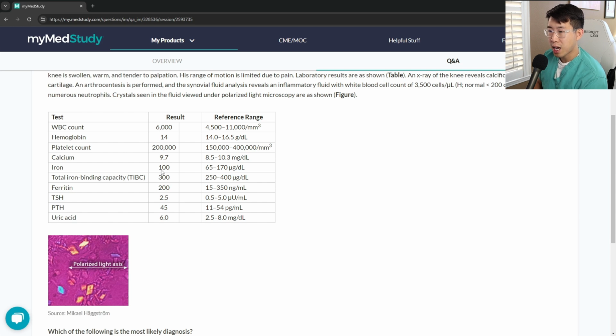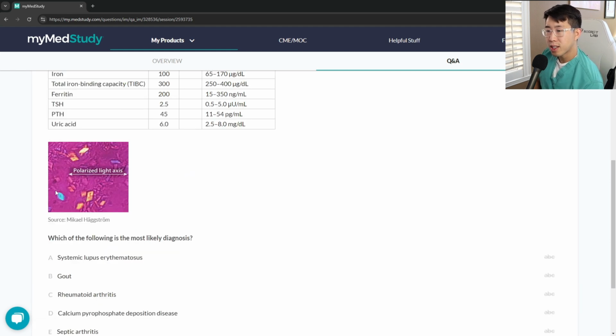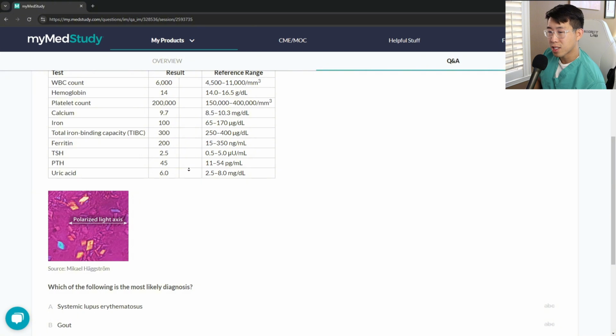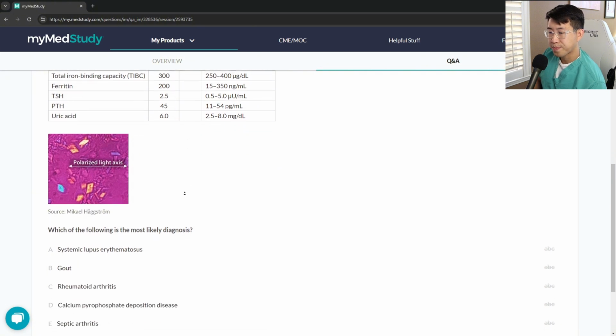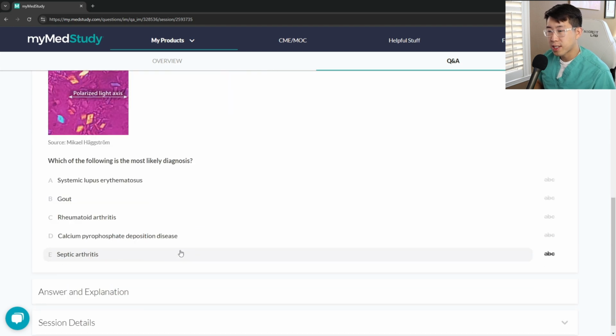The rest of his labs look fairly unremarkable from what I'm seeing here. So which of the following is the most likely diagnosis? The only thing is gout crystals tend to be more fine, not rhomboid shaped like this. So actually, I am a little bit suspicious. Let's see. Lupus, gout, rheumatoid arthritis, CPPD, and septic arthritis.